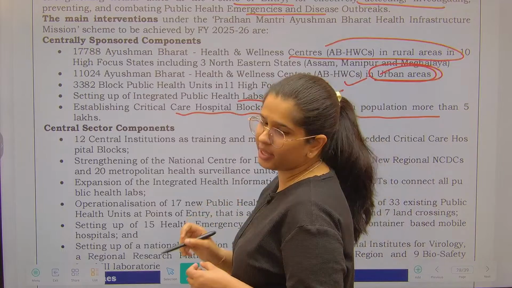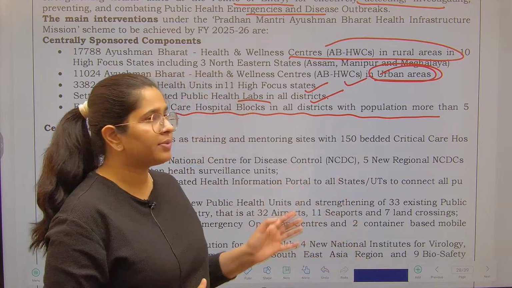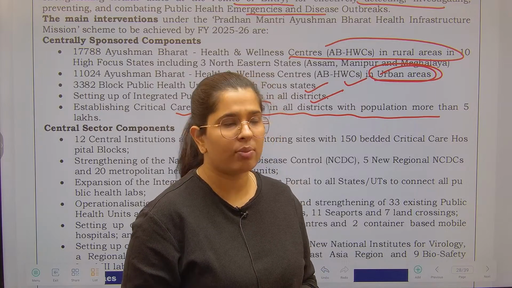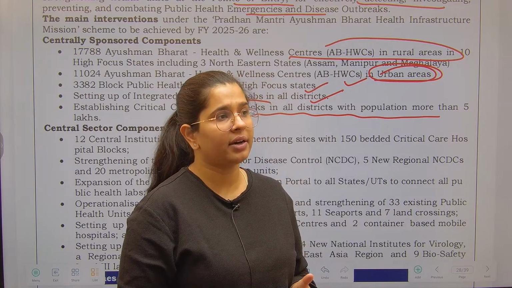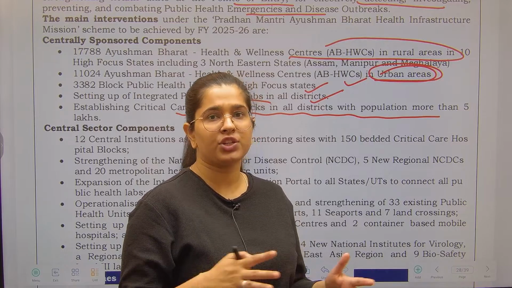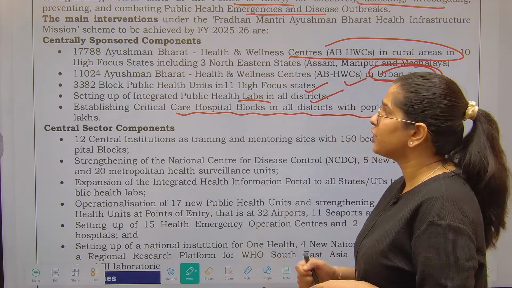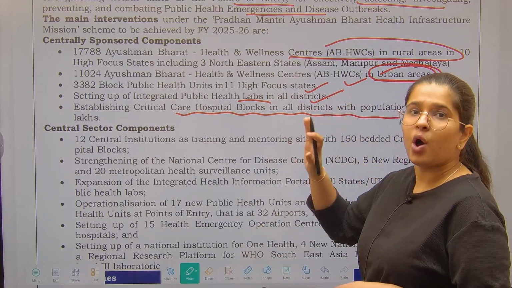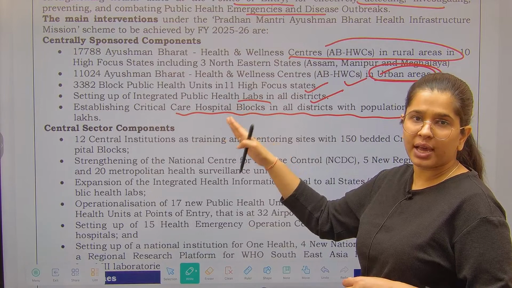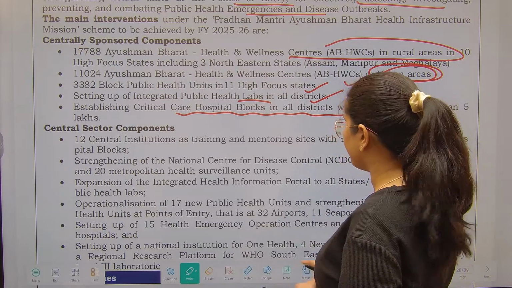Now, everything that has been mentioned here has a background. Like if I talk about labs, at the time of COVID, we had one particular lab that was able to find out the genome of COVID, and that was located in Pune. Because of that, we faced a huge problem in the transportation as well as dissemination of data. So keeping that in mind, it has now been envisaged that there should be an integrated public health lab in all districts of the country. So all of these together tell us the major focus areas on which we have to strengthen our health related infrastructure.